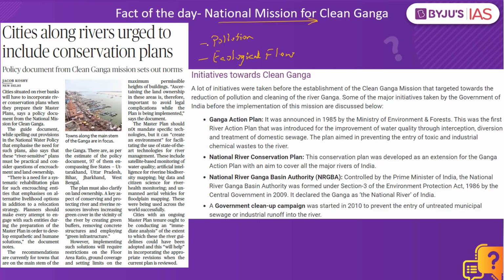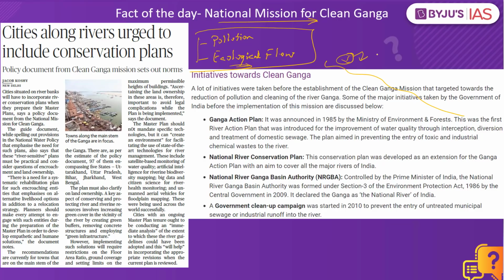To prevent pollution and also to ensure that there is ecological flow, that is the minimum amount of water does flow in this particular river, ensuring water quality and environmental sustainability are the 2 major objectives of the National Mission for Clean Ganga. What is happening in and around Ganga? Ganga flows through a number of states in India. It also has industries in and around it. These industries also have their waste as well. Ideally, the waste should be treated. They should not be dumped into the river, but this is not happening along the course of river Ganga. They directly dump all the waste into this particular river.